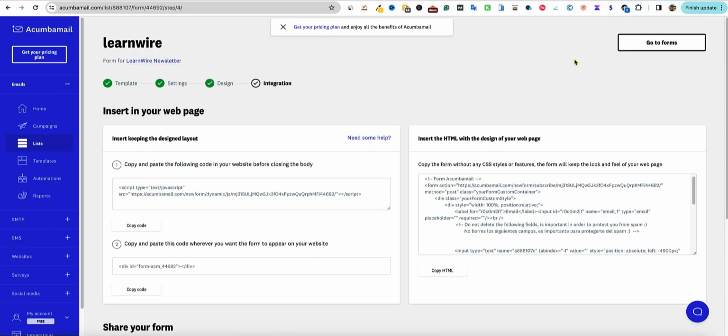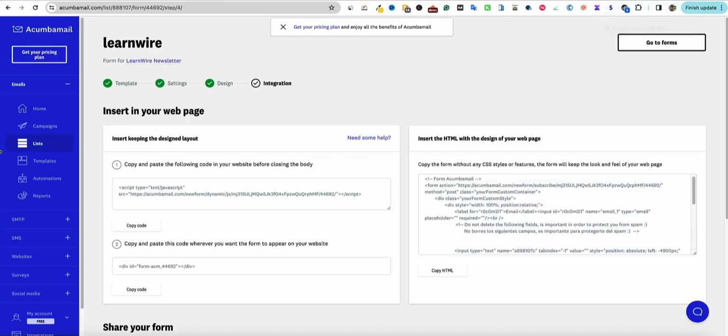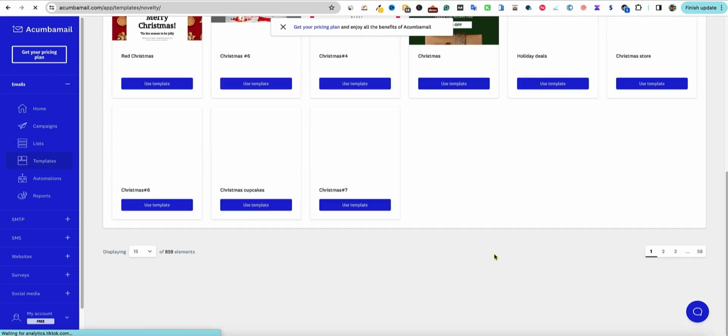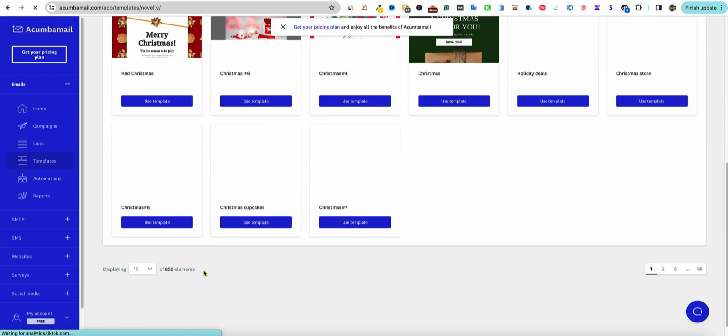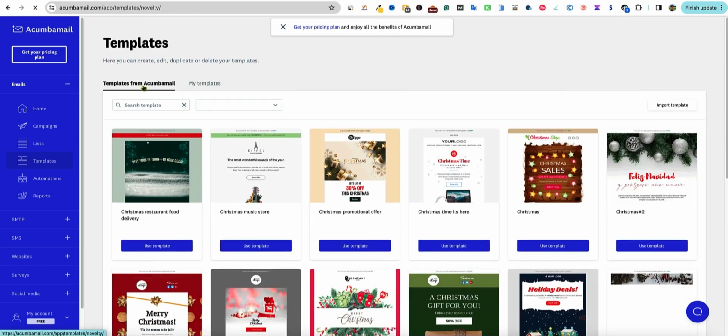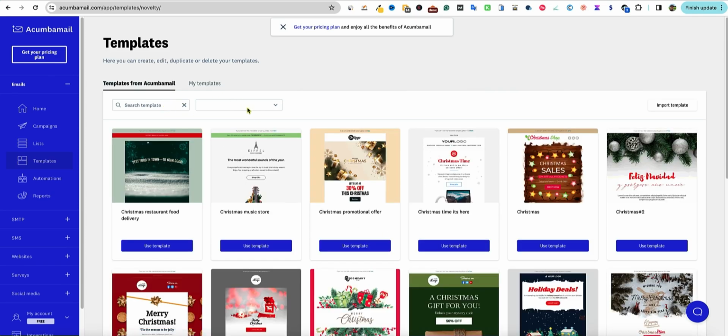So that's your form though. You'll be able to look at the form right over here or share that with people. Now let's go see what else we can do in here. We have templates. So we have all these templates right over here. Looks like 58 pages or almost 859 pages templates from Acumbamail and my templates. So you can come and create your own. That's cool. But these would be like your own custom landing pages, I believe.